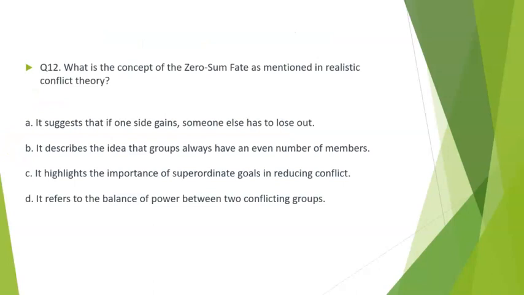Question 12. What is the concept of zero-sum fate as mentioned in realistic conflict theory? Option A. It suggests that if one side gains, someone else has to lose out. Option B. It describes the idea that groups always have an even number of members. Option C. It highlights the importance of superordinate goals in reducing conflict. Option D. It refers to the balance of powers between two conflicting groups. The correct answer is option A.